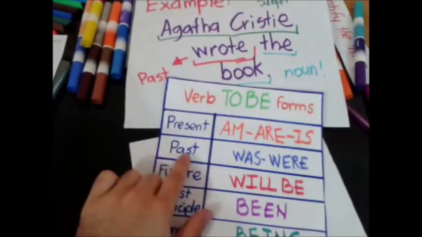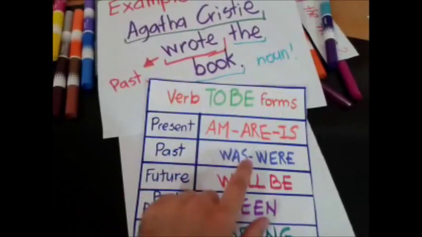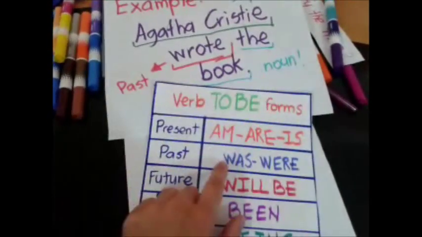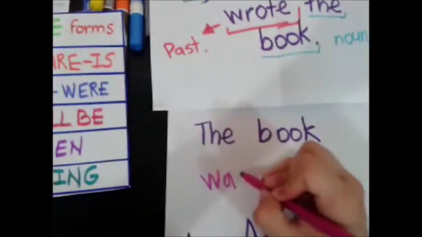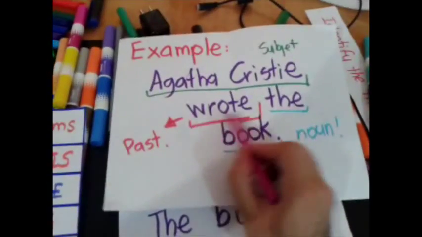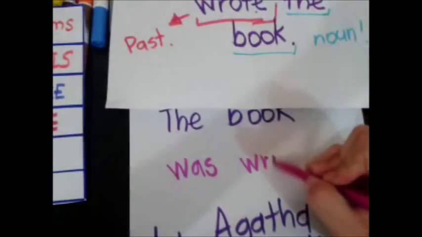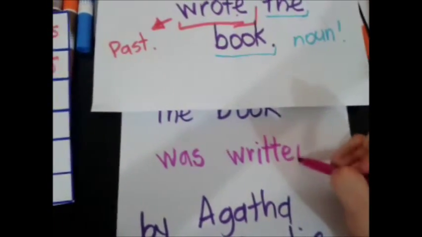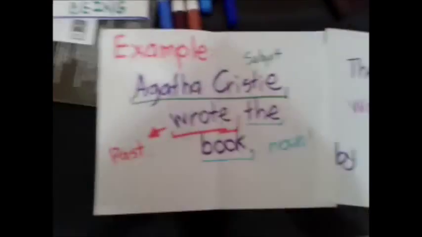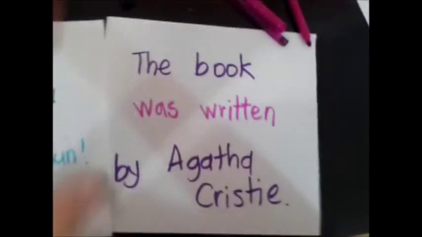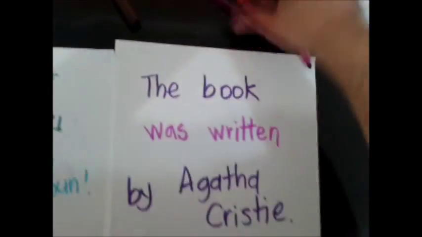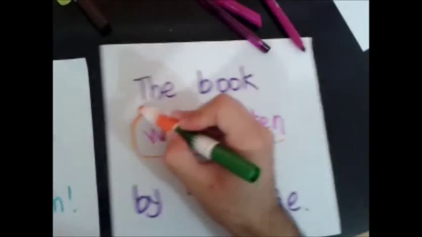We're going to pass this sentence to passive voice. We're going to take into account that the verb is in past, so we're going to keep that past. So we're going to use was because it's in past. We're referring to the book, and the past participle of wrote is written. Okay, so we have the sentence here. Agatha Christie wrote a book, and then the book was written by Agatha Christie. So we keep the same tense of the sentence.